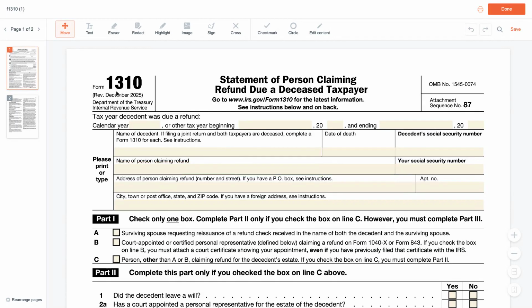Start with the tax year the refund is for, the decedent's name, and their date of death. Here, Anna Baker, who passed in March of 2025.